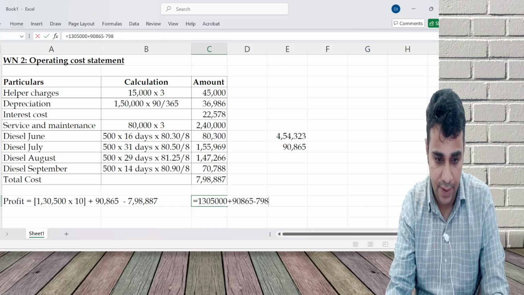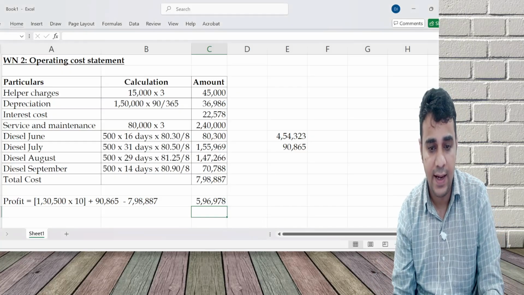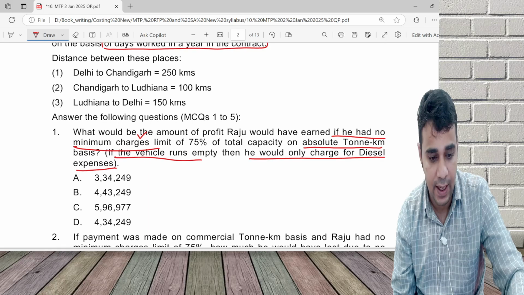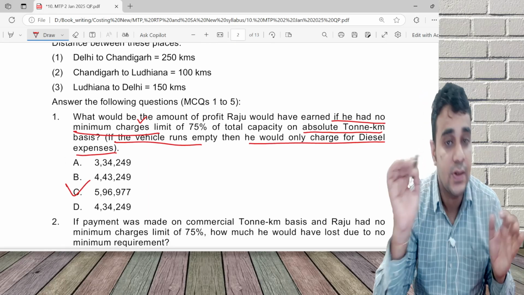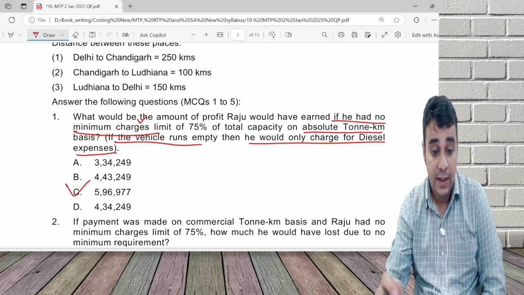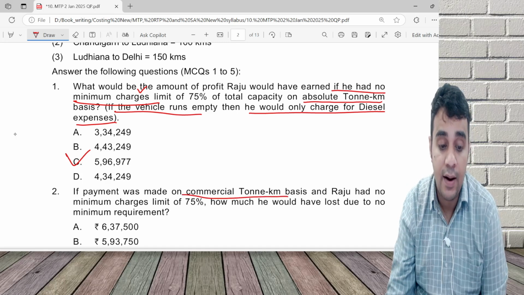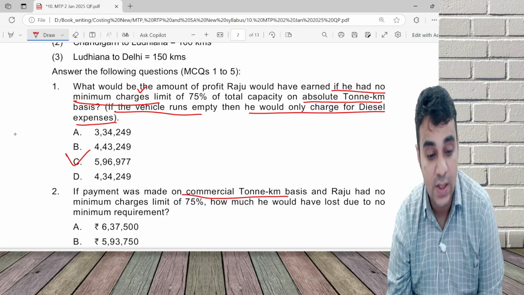Minus 798,887. 596,978. So this is right. 596,977. One rupee rounding difference. If payment was made on commercial ton kilometer basis and Raju had no minimum charge limit, what is the loss?